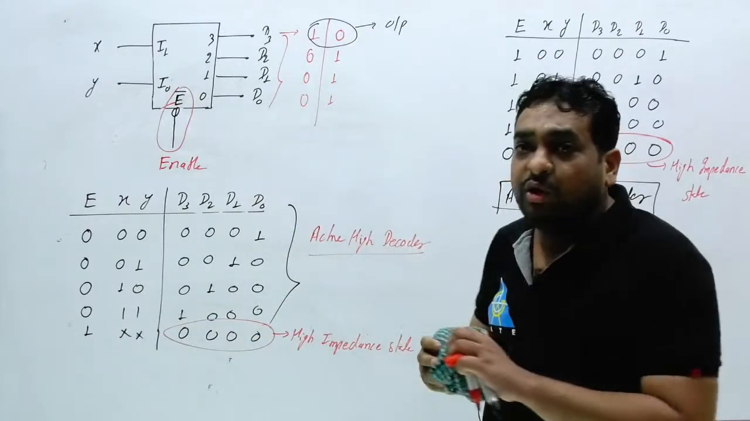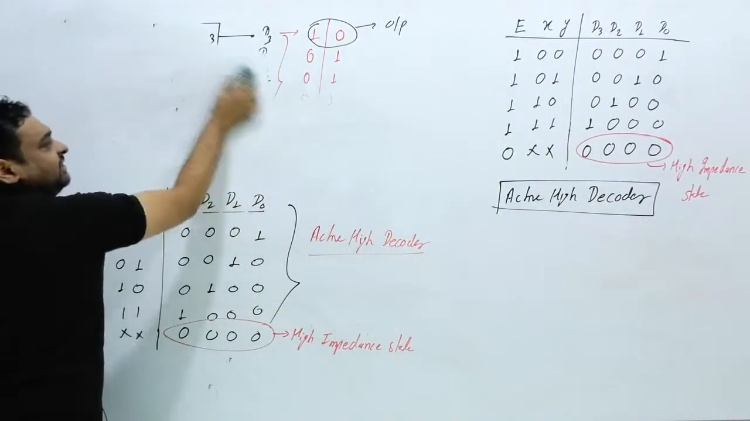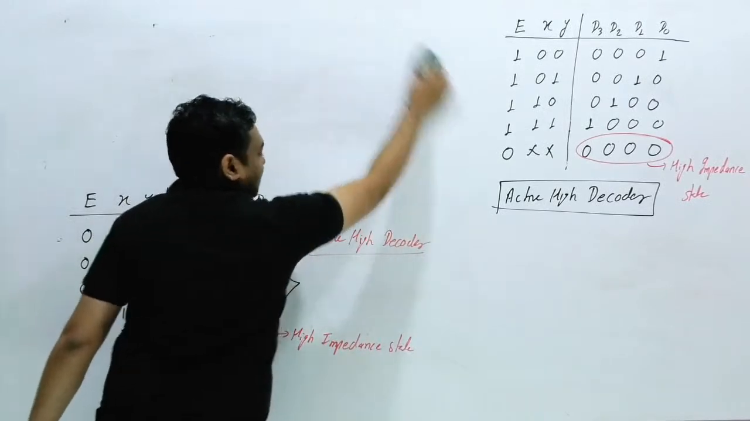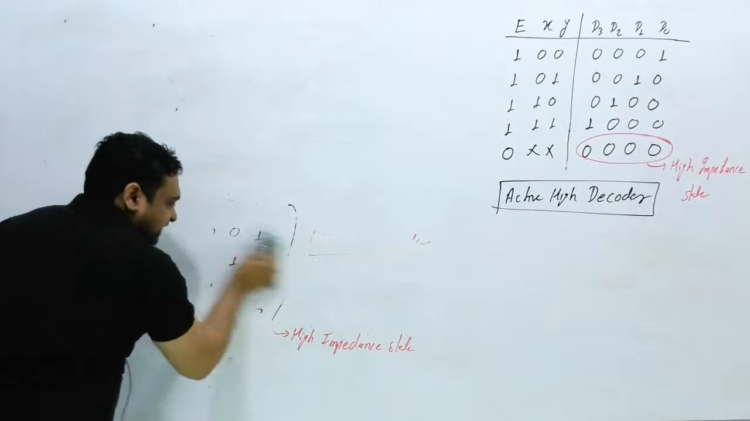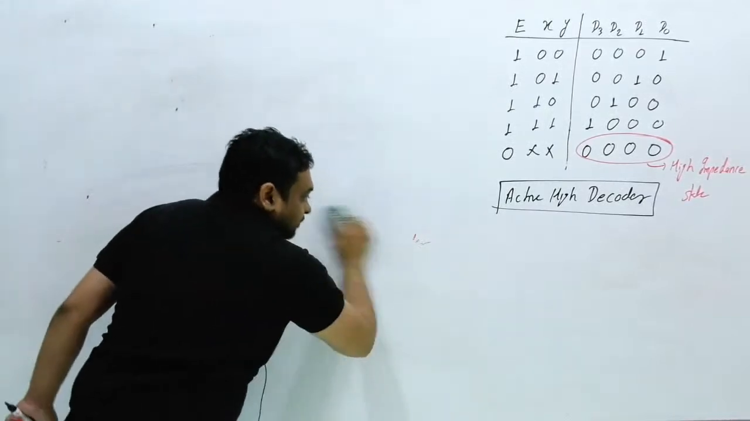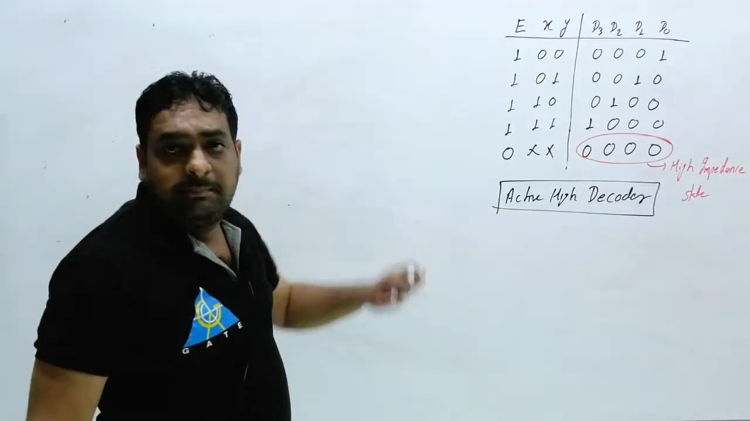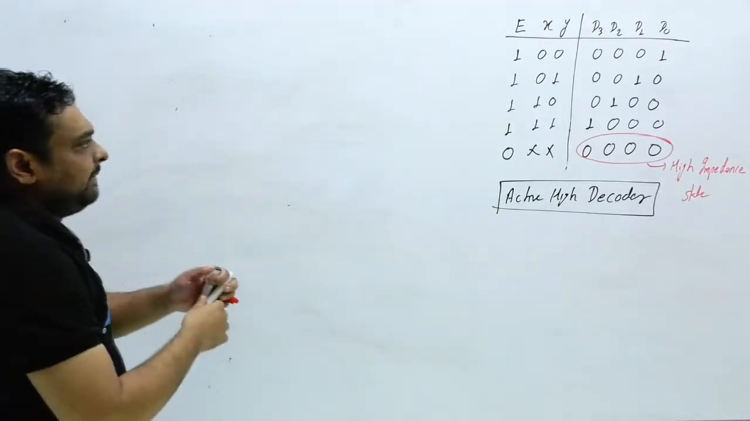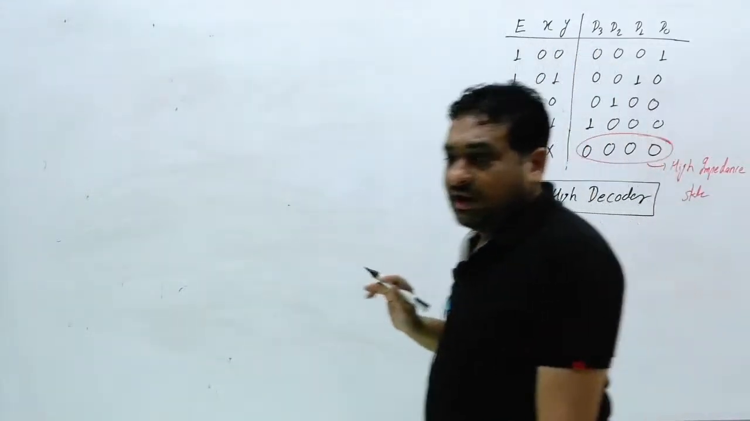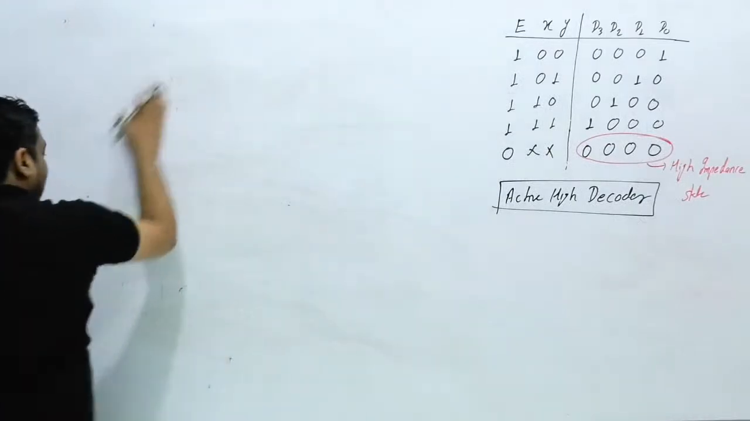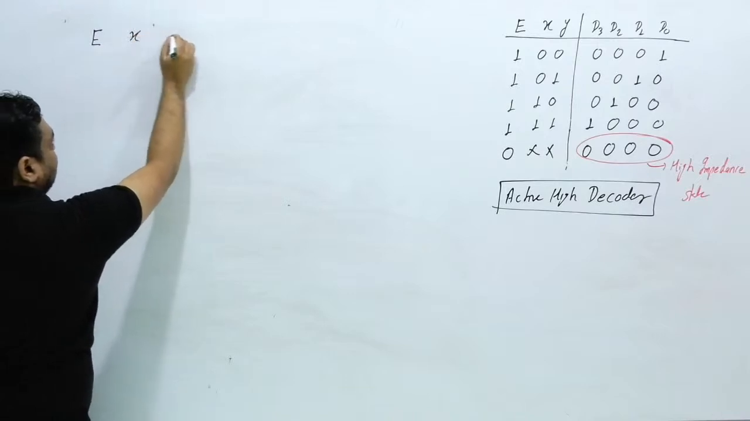Okay. Now I am going to draw the circuit. What will be inside the decoder? That will exactly decide whether it is active low or active high. Now you can implement this circuit. How can we implement the circuit? The inputs are E, X and Y. You have two inputs, so can I write here one enable signal, one X and one Y?